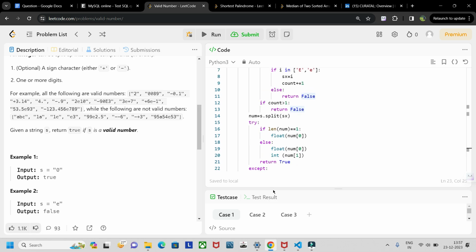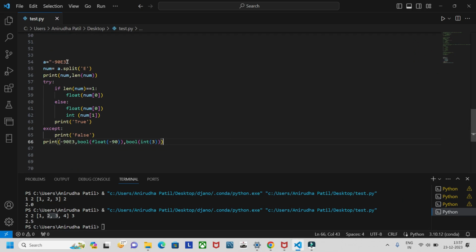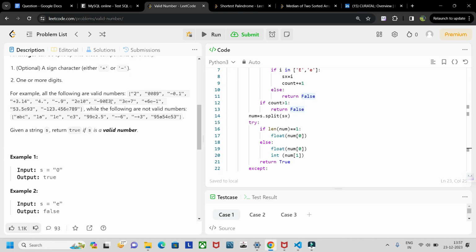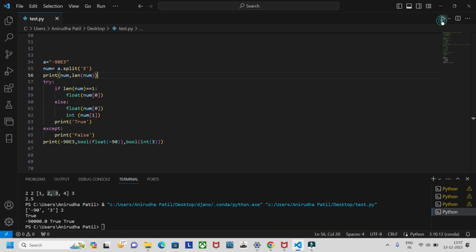To understand this, let's hop on to VS Code. Here I have taken a simple example, 9053, which is a valid number. I am splitting this number at E, and then I am printing the number and also the length of the number. This forms a list, and then we run the try and catch block. If I run this, you will see that the first element is minus 90 and the next is 3, and the length of num is 2. It is saying true because this statement has been executed.